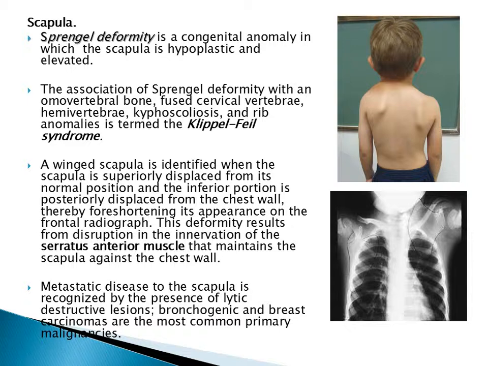Findings, which one of them is correct, which one is wrong. A winged scapula is identified when the scapula is superiorly displaced from its normal position and the inferior portion is posteriorly displaced from the chest wall, thereby foreshortening its appearance on a frontal radiograph. This deformity results from disruption in the innervation of the serratus anterior muscle that maintains the scapula against the chest wall.